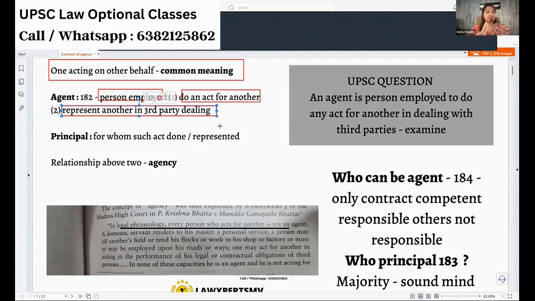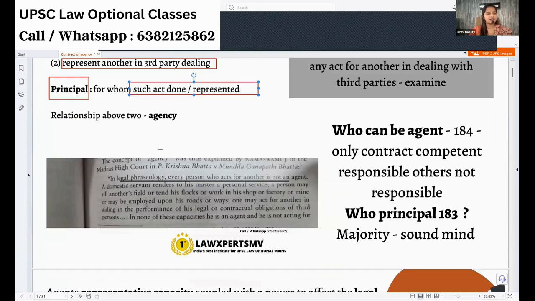He has the authority to create a legal relationship, to terminate a legal relationship, and to change the course of legal relationships. That is the main thing about the agent. So, who is the agent is defined under Section 182. Next, who is the principal? The person who is represented. The kingpin for whom the agent acts is the principal. Simple as that. Now, if this relationship exists, that is called agency.